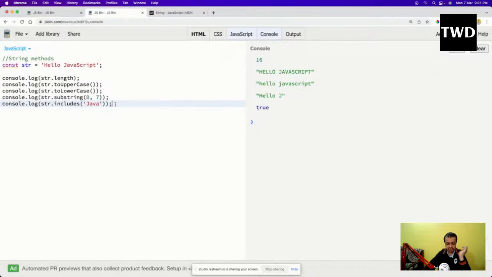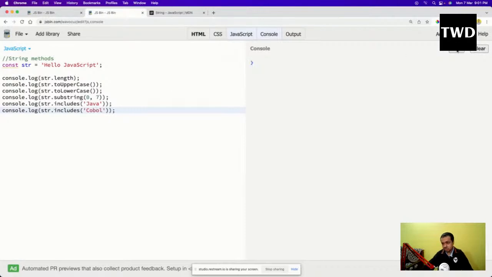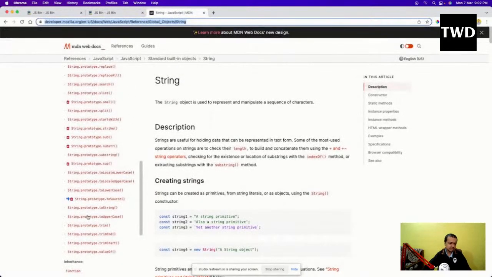If I give something like maybe COBOL, it will not be able to find it and it will give me false. So this is how it all works. There are a lot of other methods also, but string doesn't have as many methods as arrays, because array is a much more important data structure in JavaScript. And now we are going to come into arrays.